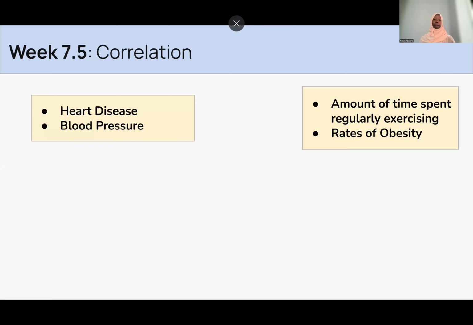Also, we could be thinking about heart disease and blood pressure. This would be an example where you have two variables that could be going up at the same time. Usually as someone's blood pressure is going up, maybe the risk of heart disease might be going up. And these are just some of the things we could be thinking about. Are they related or not? Smoking and cancer rates. This is another two variables that we could be looking at. Are they related? As one is going up, is the other one going up, or going down, or is nothing happening?